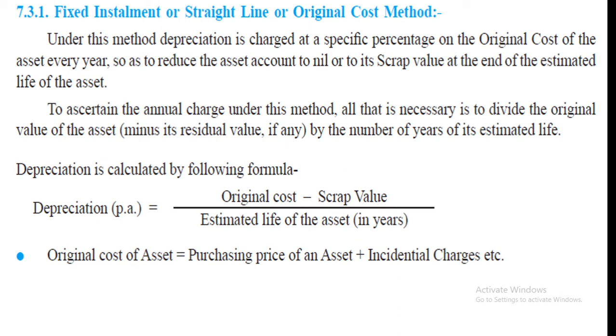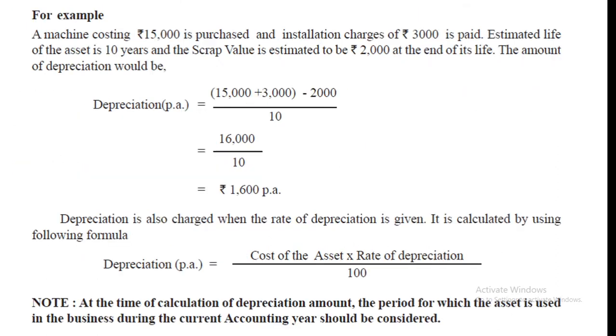Okay. Now how to calculate depreciation? See the formula. If percentage is not given and if original cost and scrap value are given, then original cost minus scrap value divided by estimated life of the asset in years. Original cost is purchase price plus incidental charges, means installation charges. See the example.